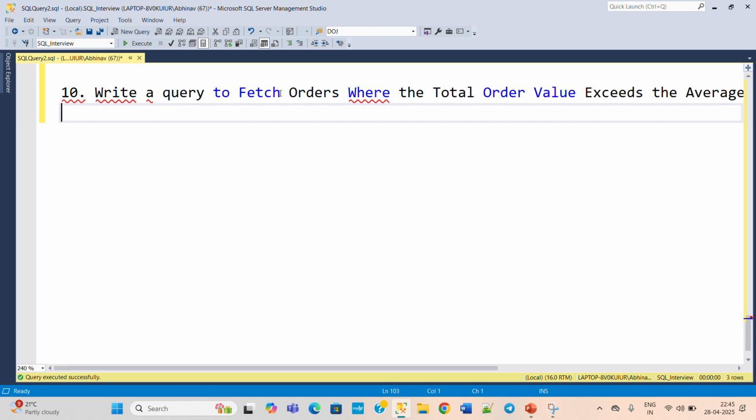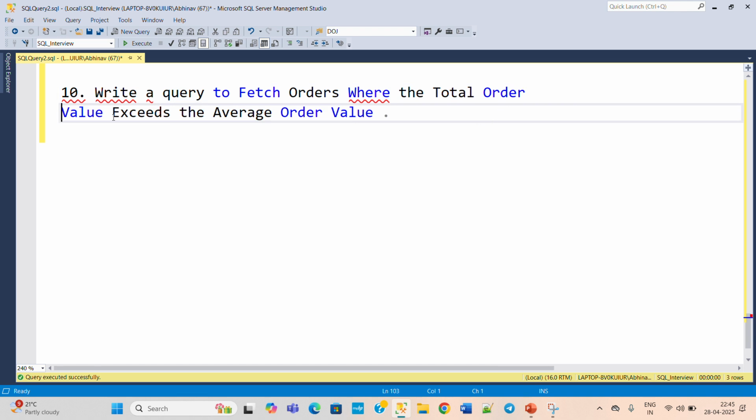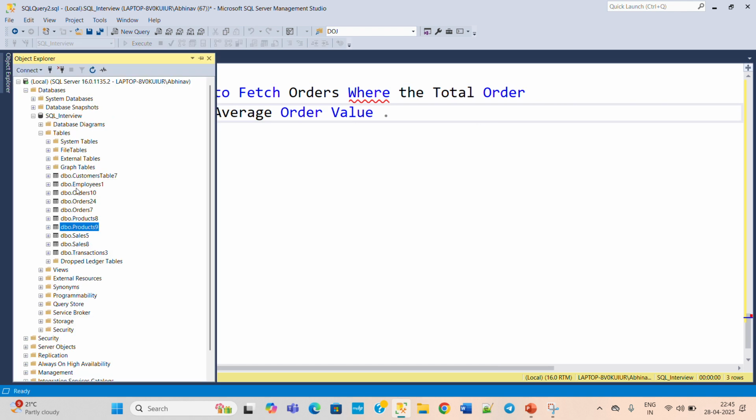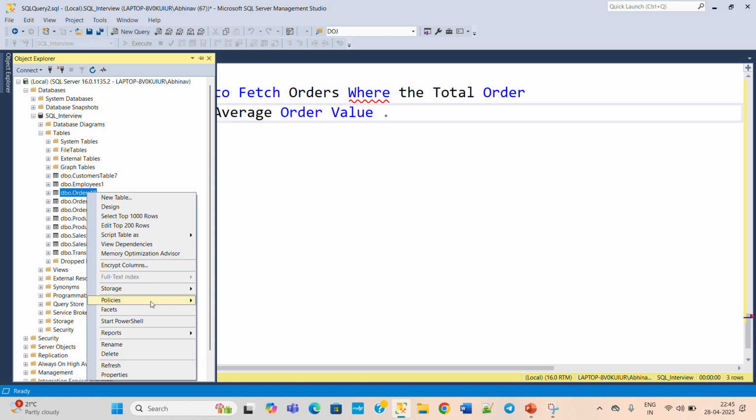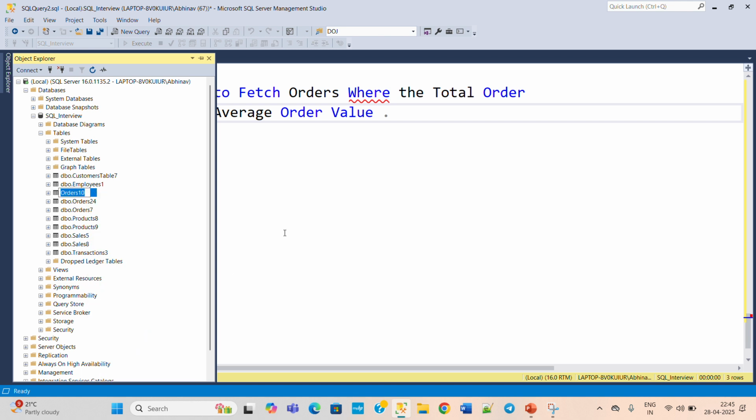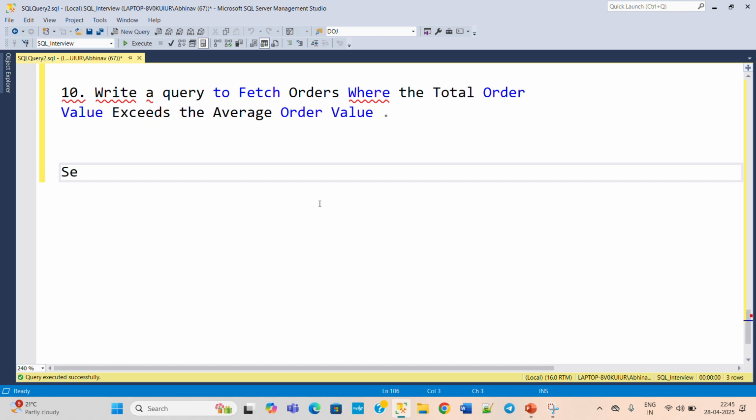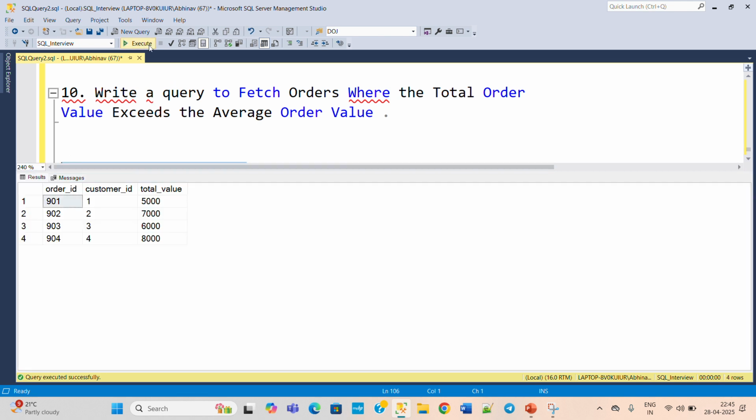Okay, so write a query to fetch orders where the total order value exceeds the average order value. So the table used for this will be the 10th question, the order table. Copy this and then select star from orders table. Execute this. So here you can see we have the order table: order ID, customer ID, and total value.